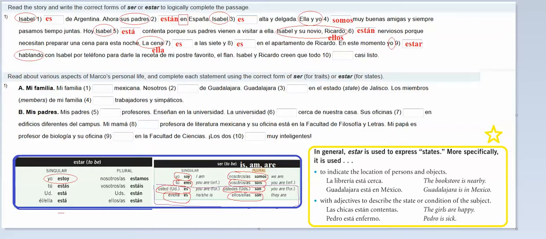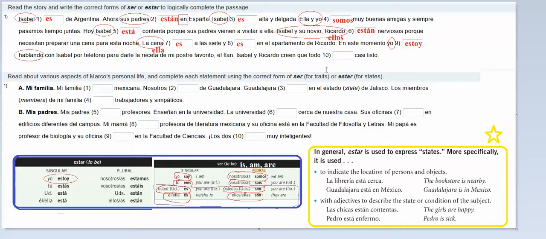So I would put estoy here. Okay. Con Isabel por teléfono para darle la receta de mi postre favorito, el flan. So at this moment, I'm on the phone with Isabel talking with Isabel so I can give her the recipe for my favorite dessert, flan.